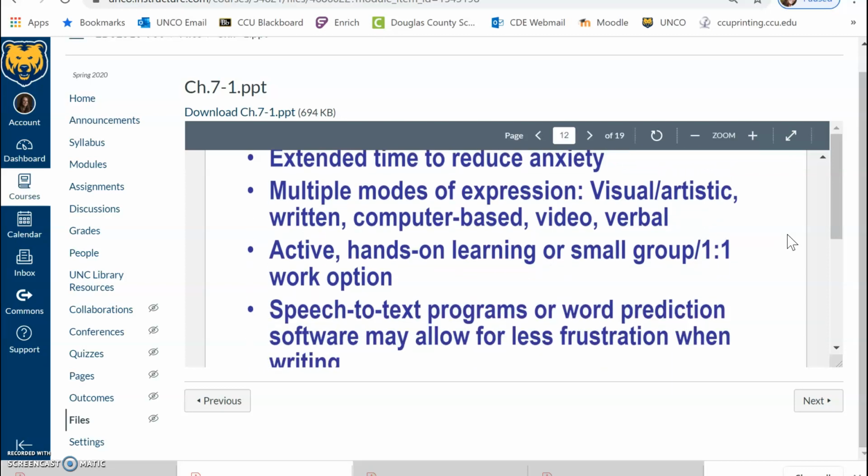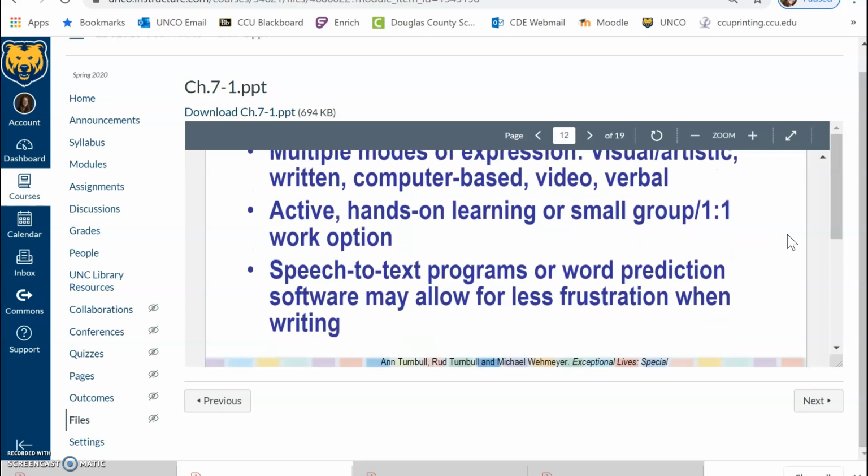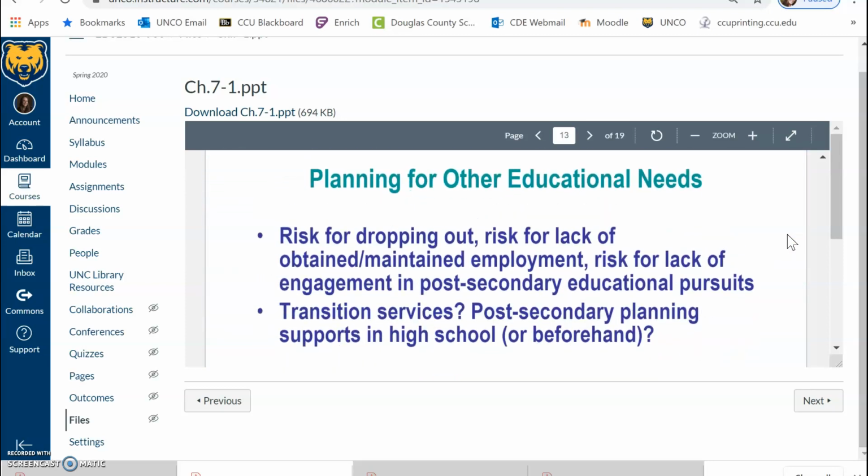Here are some examples in the PowerPoint of accommodations that might be helpful, or other options for instruction, and then a reminder to plan for transition, make sure that students are on track, and that we are working with that multidisciplinary team and any transition liaisons with the school. There is a Division of Vocational Rehabilitation and programs that students can be referred to or connected with, along with that engagement with the counseling department, case manager, and administration as appropriate to make sure that those support plans are in place.